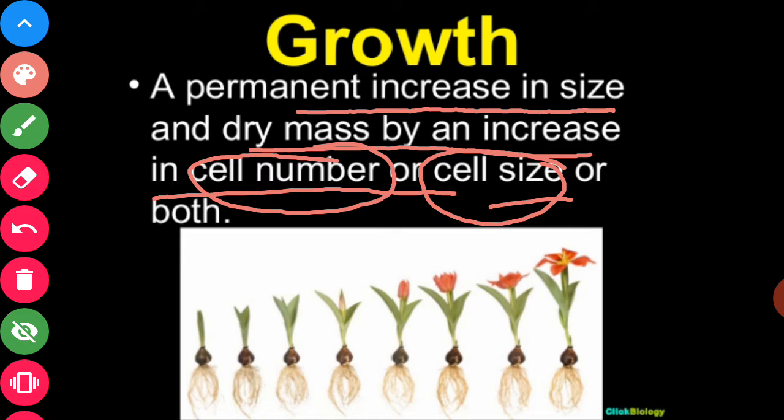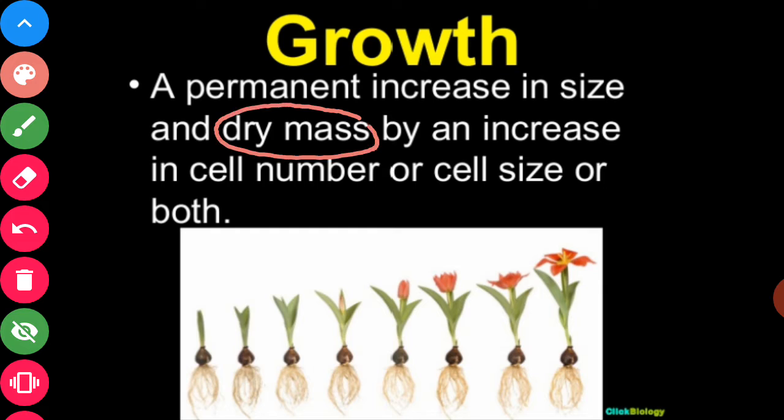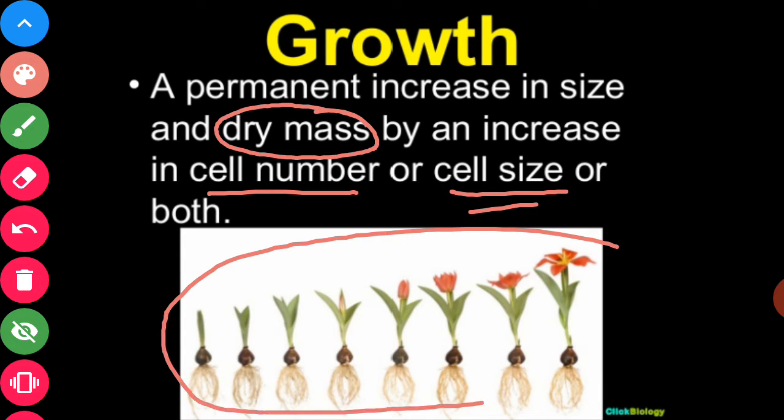How can this increase in size occur in a body? How can this dry mass increase in a body? By the increase in cell number, or we can say cell size. From this figure you can know how growth takes place. This is an onion seedling. This grows and at last reaches the mature stage, or the flowering stage.